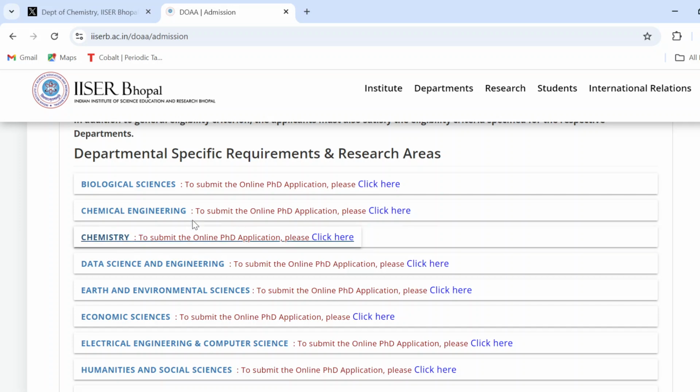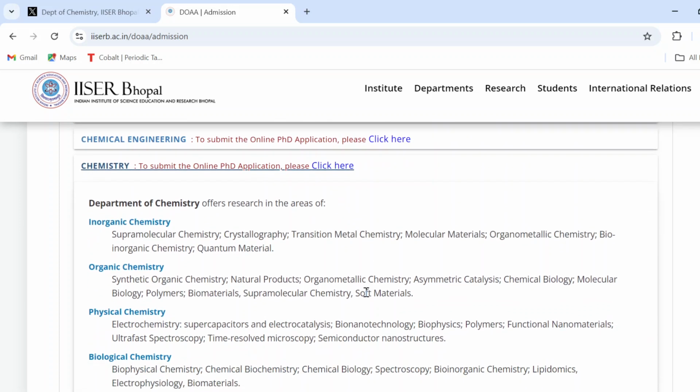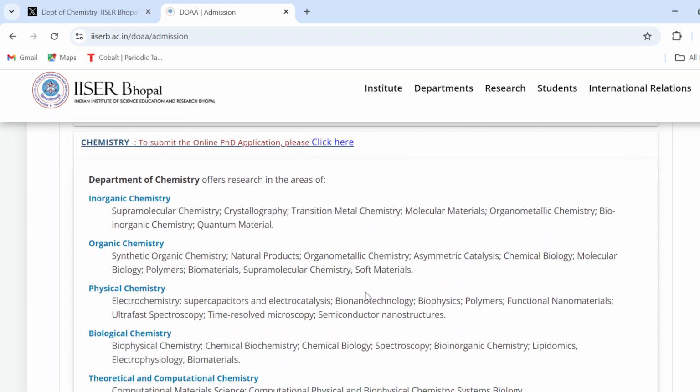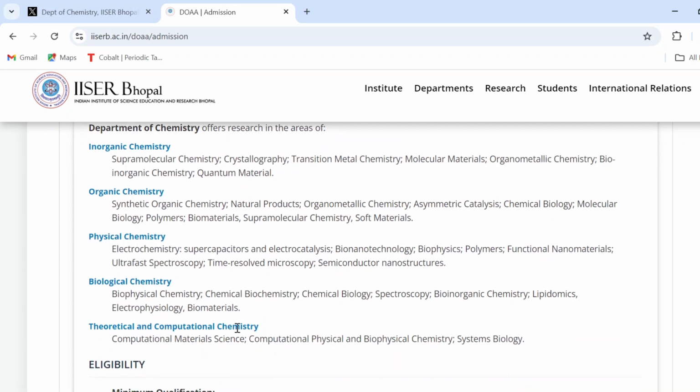So if you are willing to do a PhD in the chemistry department, then you will have to click on this chemistry. Here you can see the various types of streams, which contain inorganic chemistry, organic chemistry, physical chemistry, biological chemistry, theoretical and computational chemistry.